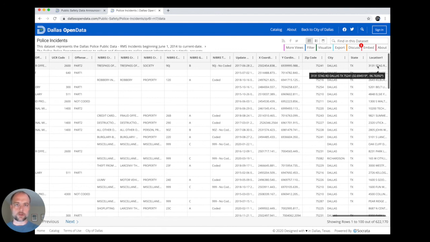Otherwise, you have just addresses, and then you have to map those as a different process you have to go through. So that's a really quick overview of the police incidents data set.